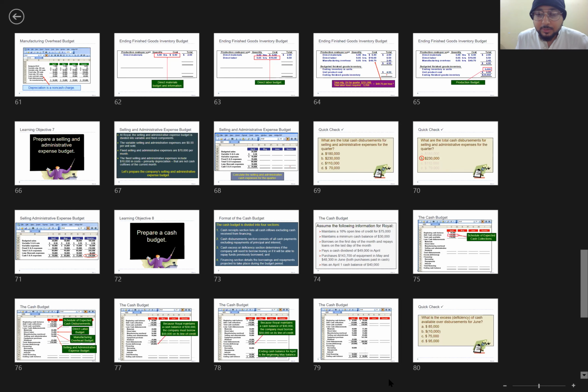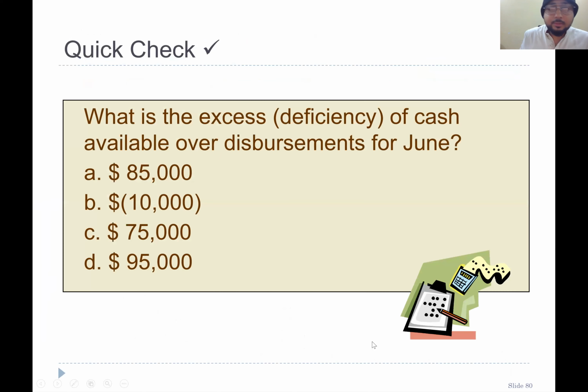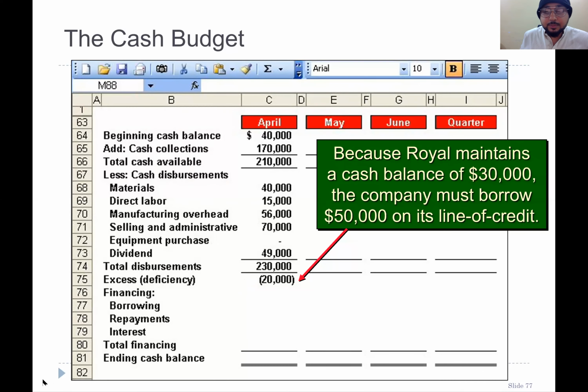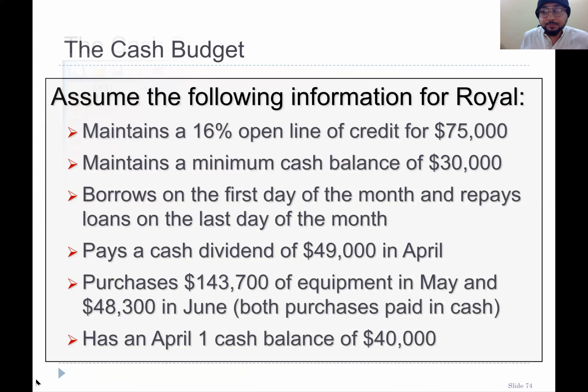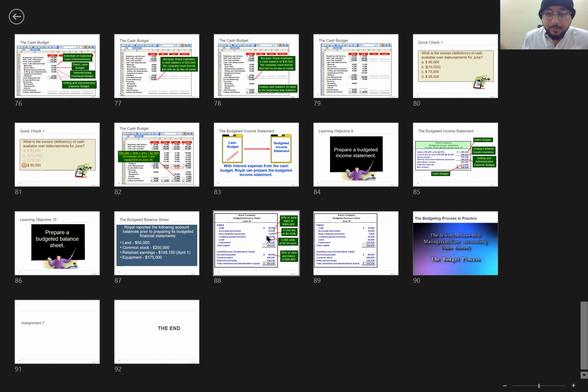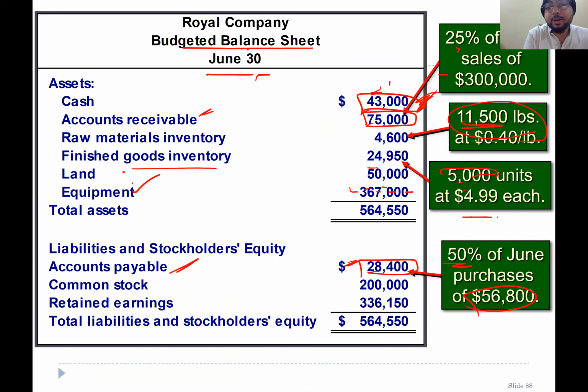In the cash budget, the question mentioned that in cash they purchased 143,700 equipment plus 48,300. When you add them, that is the total equipment here. So now our total assets are